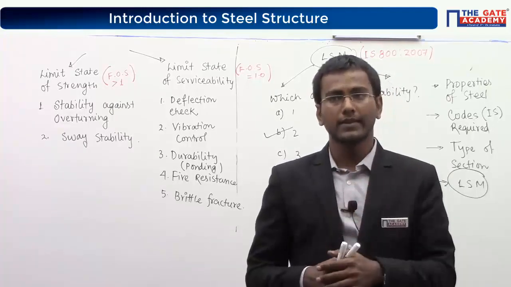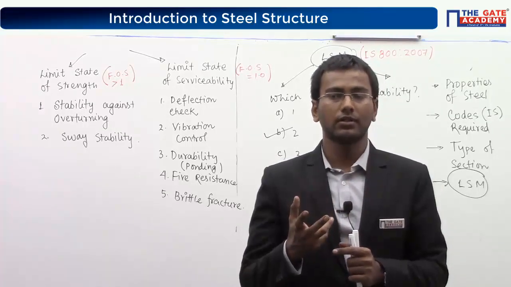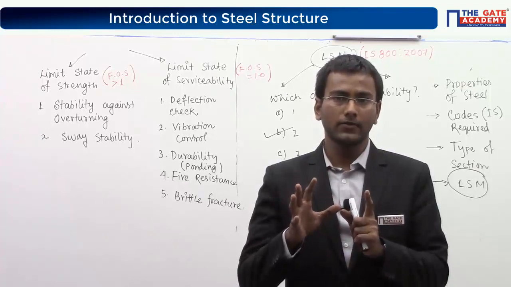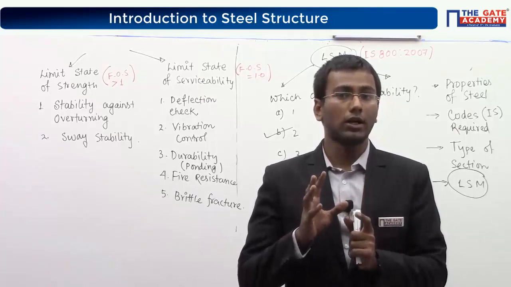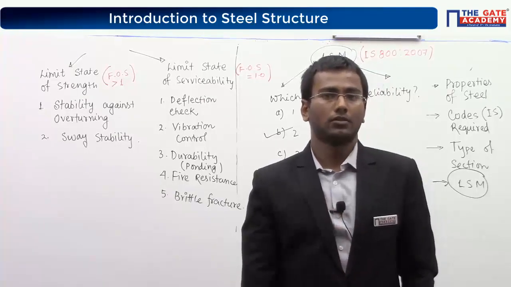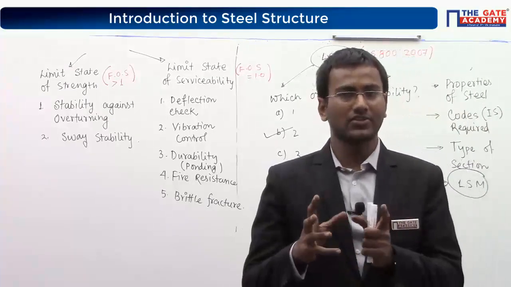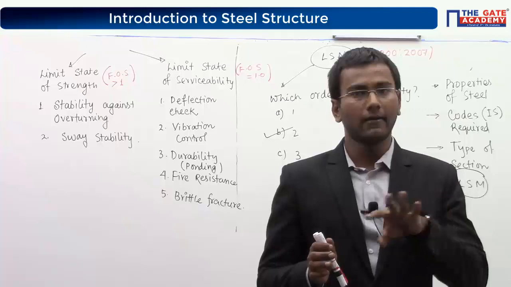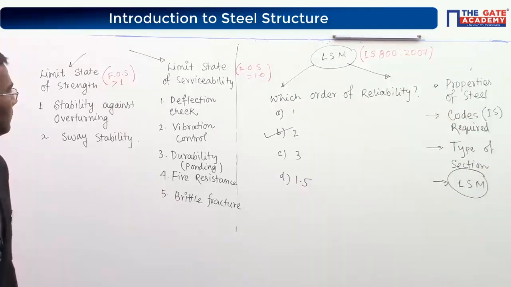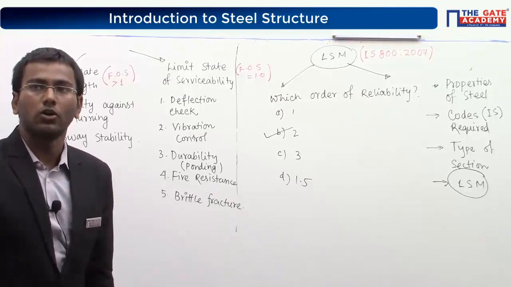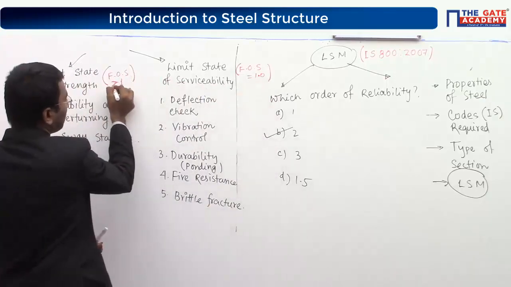So I should not use the word collapse; I should use the strength part. Conceptually both are the same, but we should not use the word collapse. Yes, factor of safety equal to 1.0 for serviceability, and greater than 1 for strength.